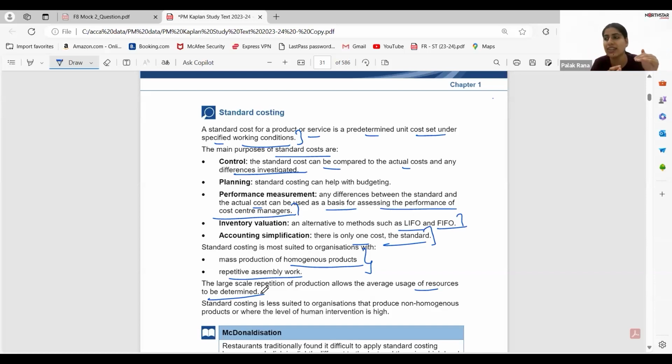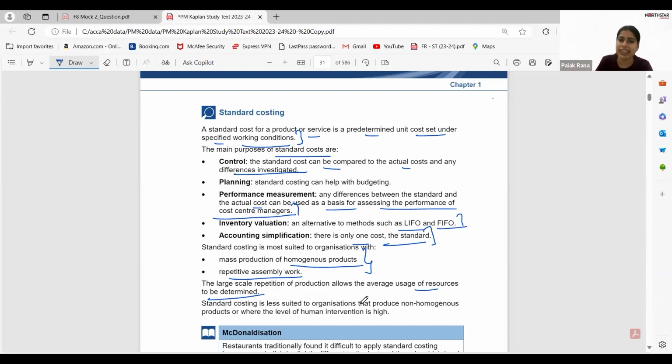Now I get an idea that yes, within 35 to 45 hours, it is possible. Because in my case, that was a human thing, so maybe with the human factor there could be variation. But in case of machine related things, it is possible to apply standard costing very easily.